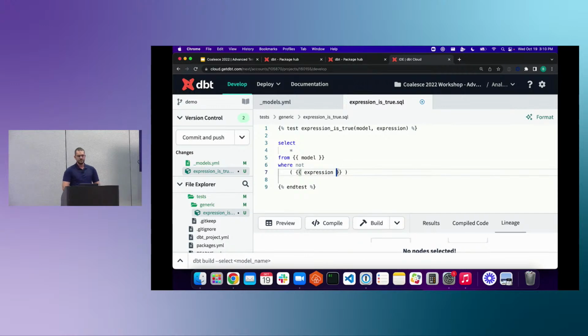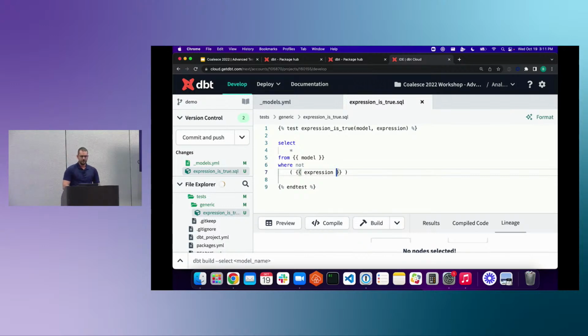So when this is fed in, we'll still get the model name, but now we're just feeding in an expression. So this can actually be any valid where clause that you could think of. You could string together tests. You could say this equals this, and this equals this, and this equals this. Anything that is a valid where clause, you would be able to feed in here.